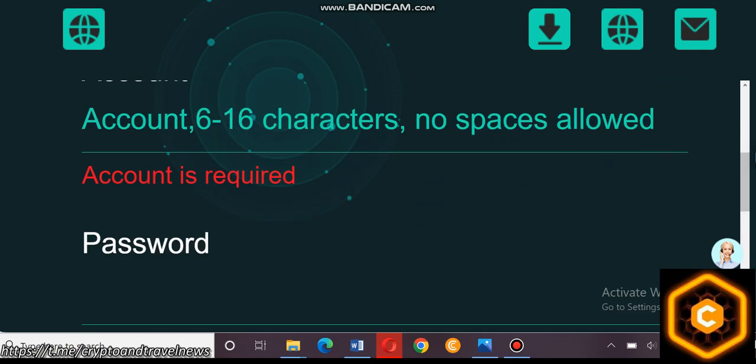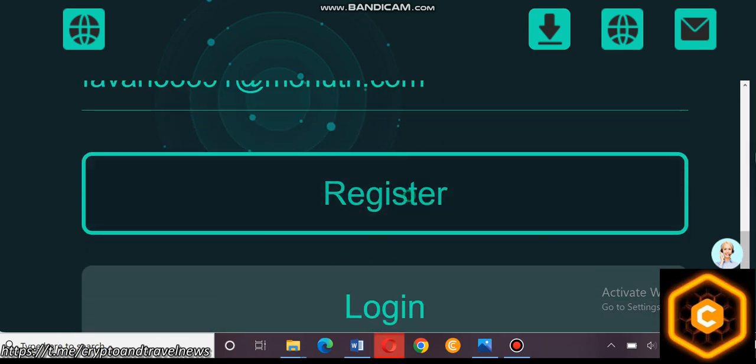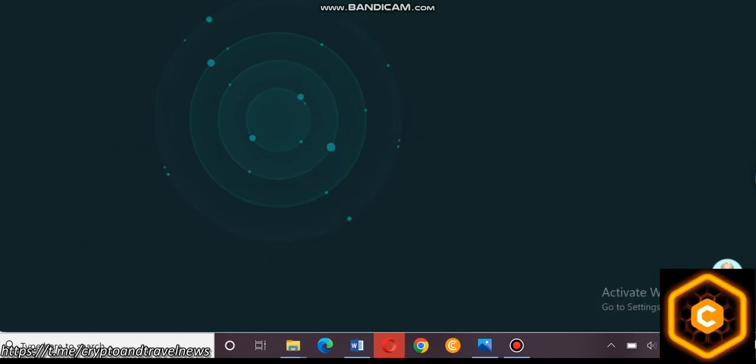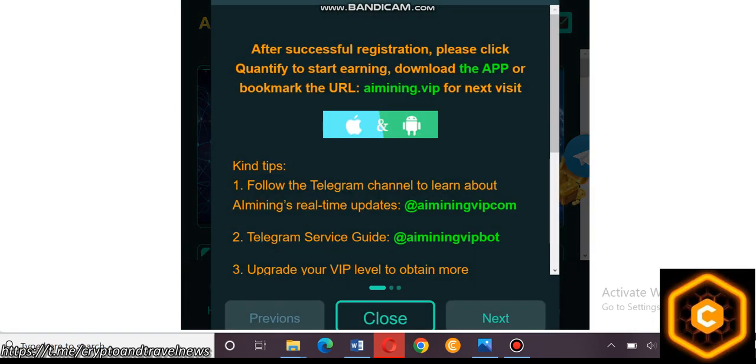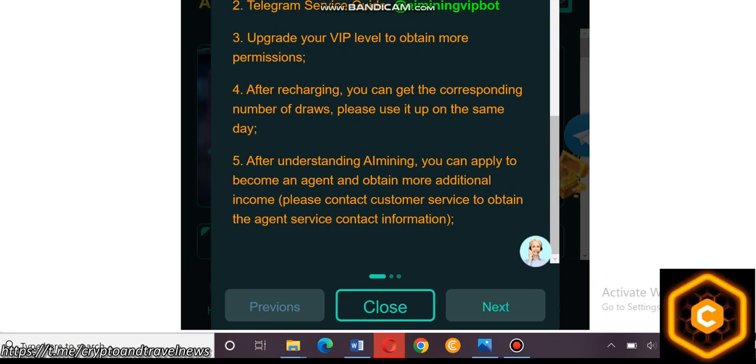Okay, now I have completed all this information. Now click registration, and my registration is complete. After registration, you can download the app. You must use this app. And if you do not use any reference, you cannot open this account.